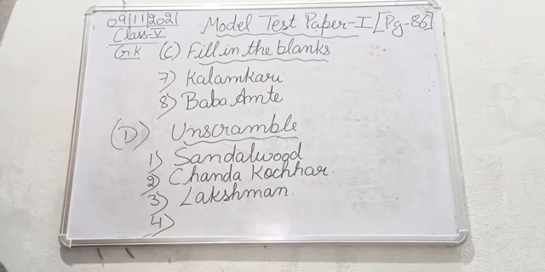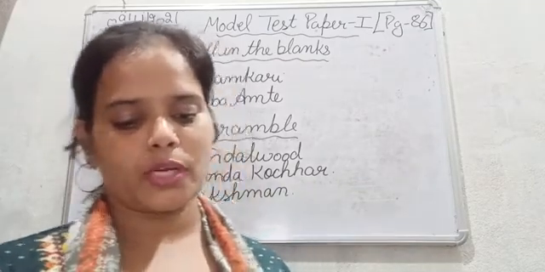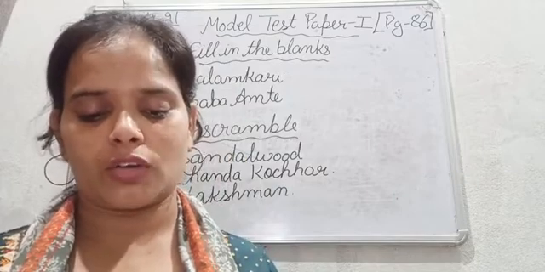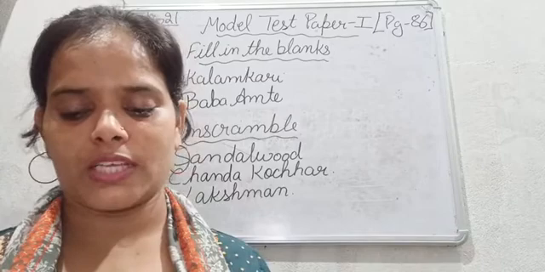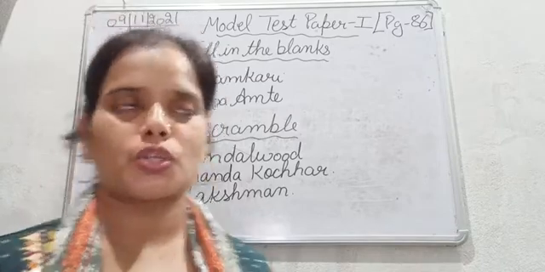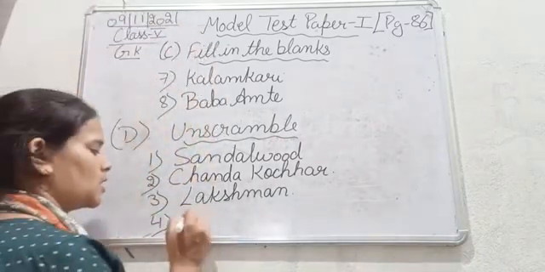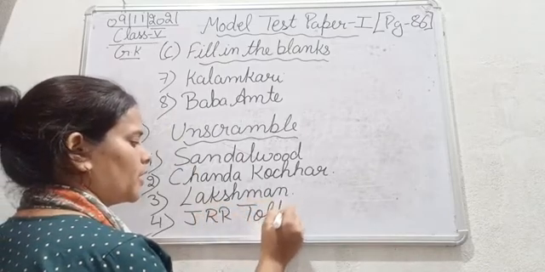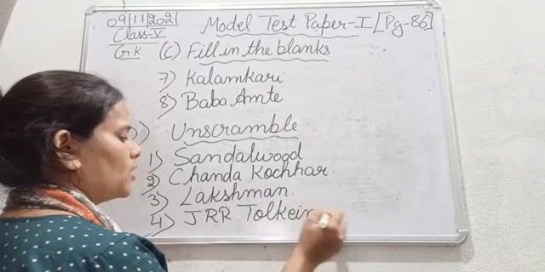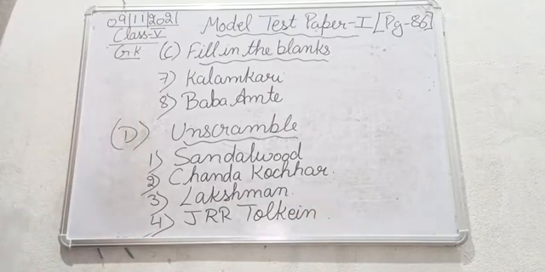Fourth one, the last. Who wrote the Booker Prize winning novel The Lord of the Rings? Okay, so who is the author of the book The Lord of the Rings? The answer is J.R.R. Tolkien. Okay. So with this, we have completed the topic, that is model test paper 1.